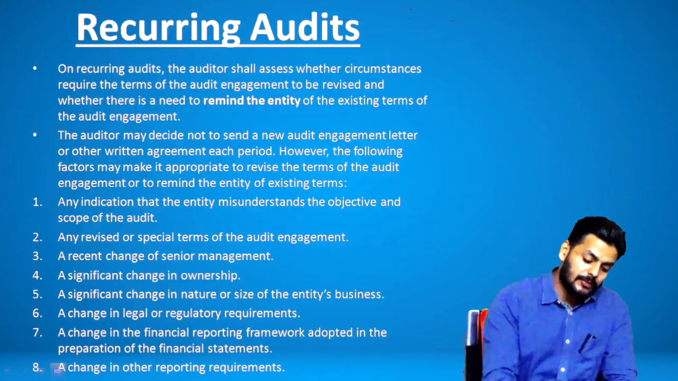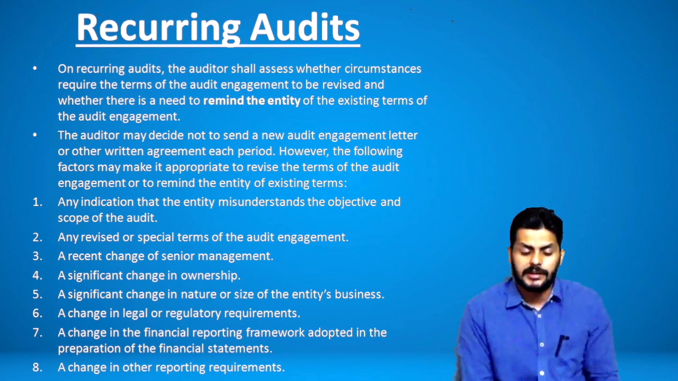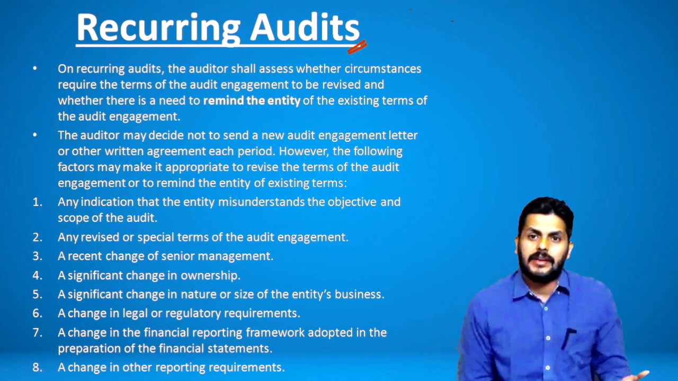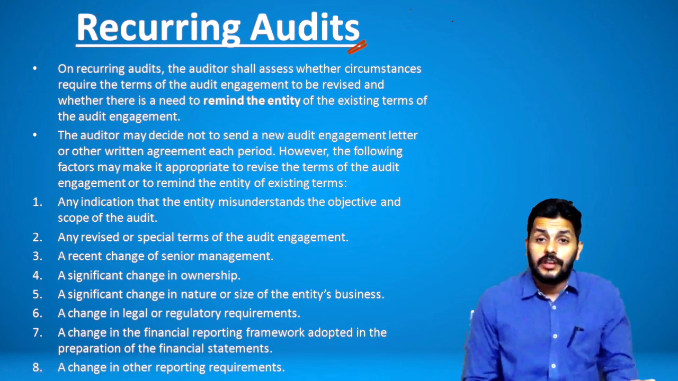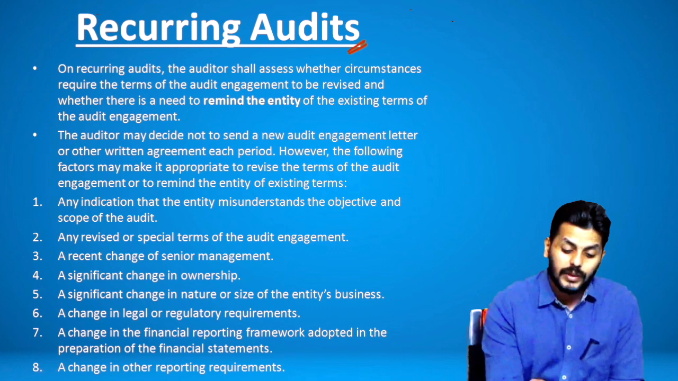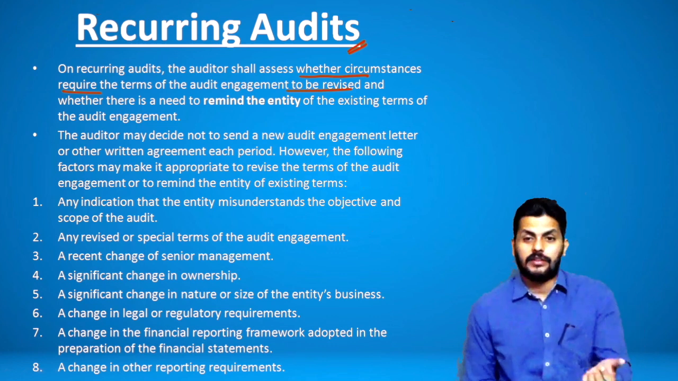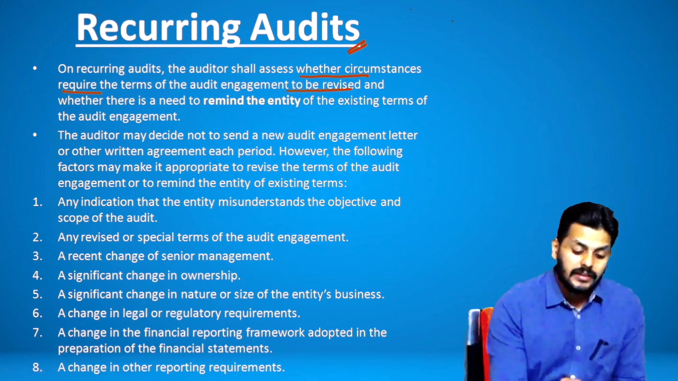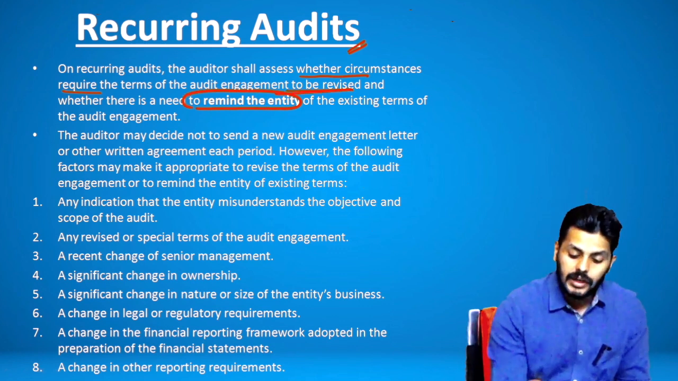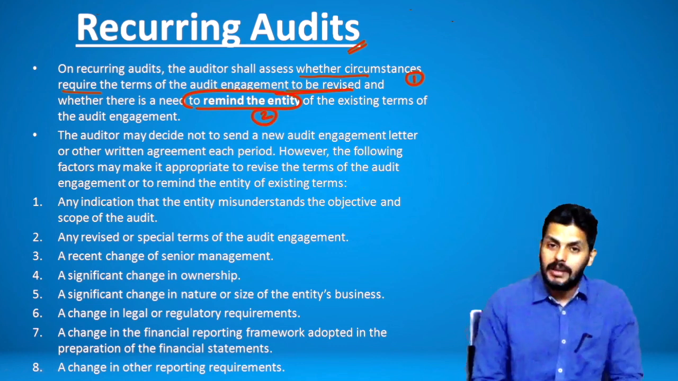Then moving on to the last part of the standard, in the case of a recurring audit, guys. For an initial audit you definitely have to send an engagement letter, but when it comes to a recurring audit, there is no reason why you have to send the same engagement letter again and again unless there are any changes. So what are the circumstances under which you will send one in a recurring audit? In recurring audits, the auditor shall assess whether circumstances require the terms of the audit engagement to be revised, and when there is a need to remind the entity. So what are the two situations where the terms are to be revised? One, where you need to remind the entity of the terms, and that's exactly when you will be sending this.